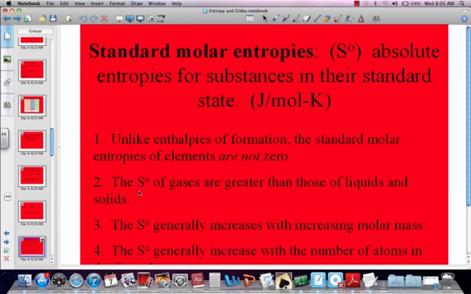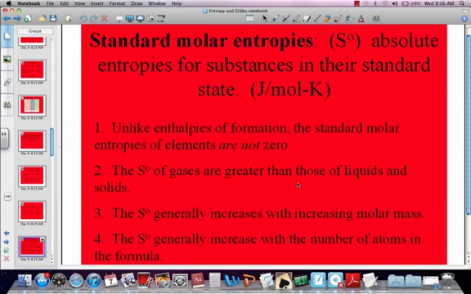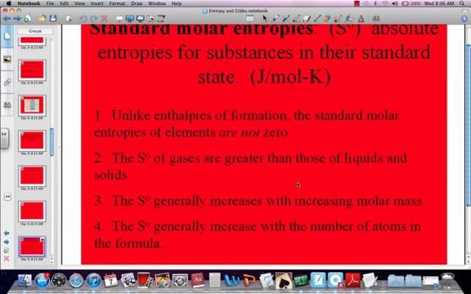The S value for gases is obviously greater than those for liquids and solids because they have more movement. S generally increases with increasing molar mass. The heavier things are, the more movement, therefore the more disorder. And S generally increases with the number of atoms. The more stuff you have in something, the more movement you have, the more disorder you have.